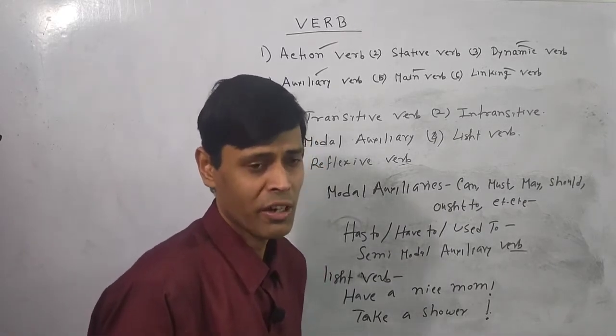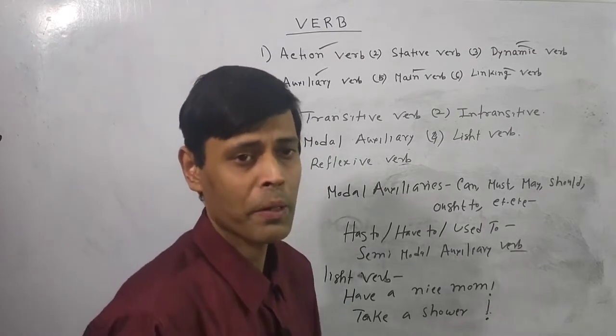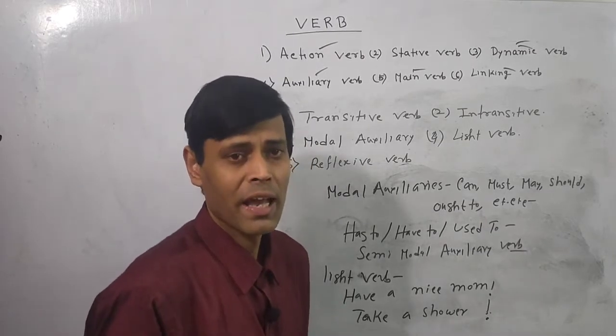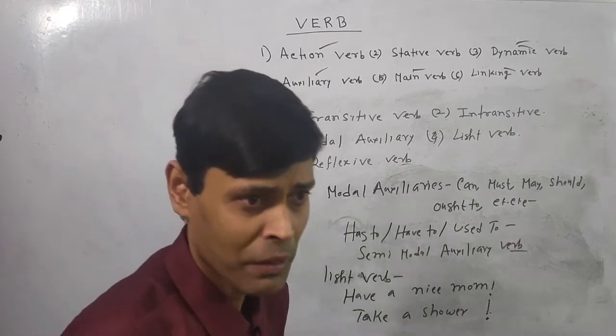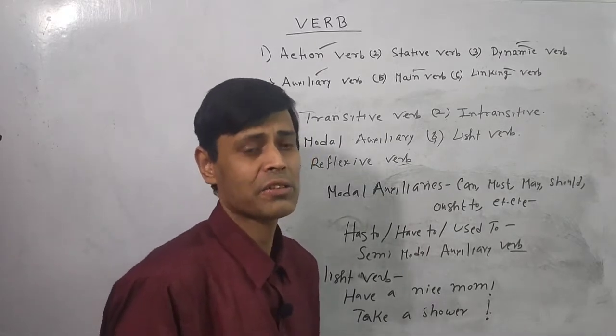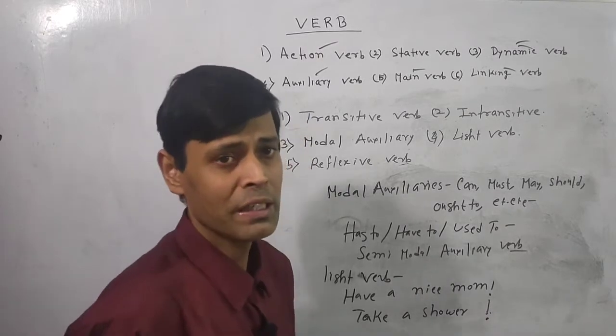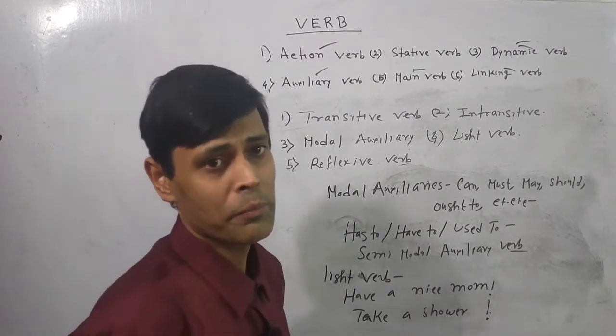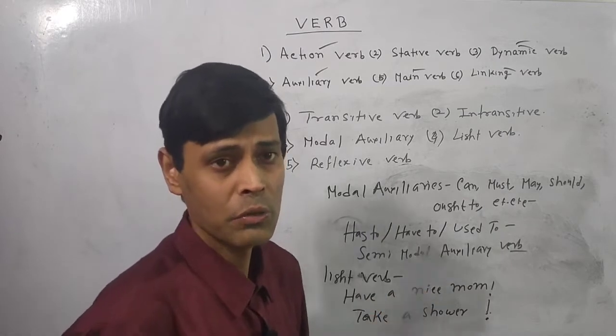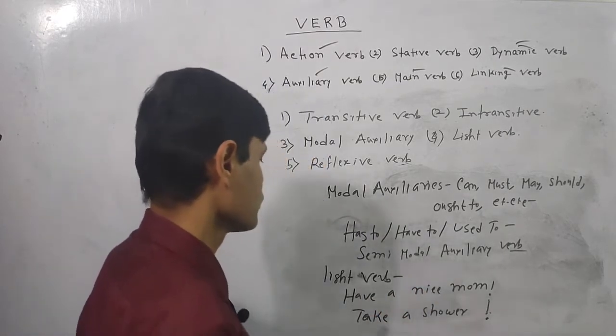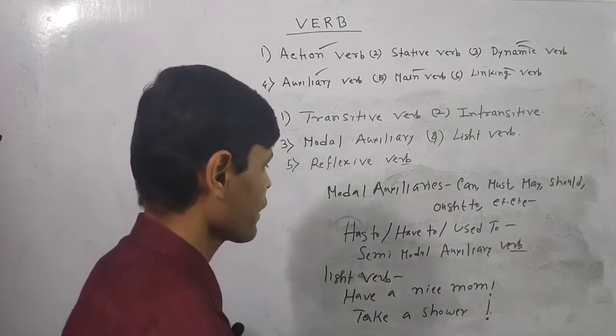Has or have can function as a root verb or prime verb or principal verb. Has or have can also function as a perfect auxiliary verb. Even has or have can also function as a light verb or vice versa. So everything depends on how the verb is used in the sentence. Okay. So this is the example of light verb.